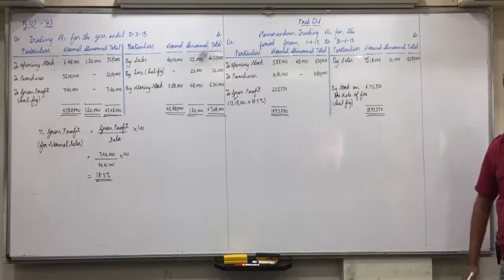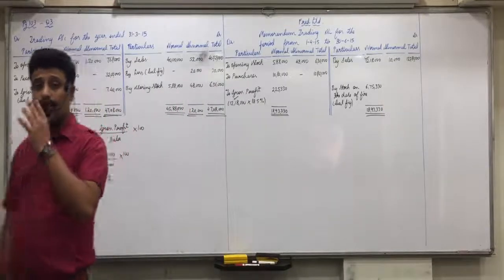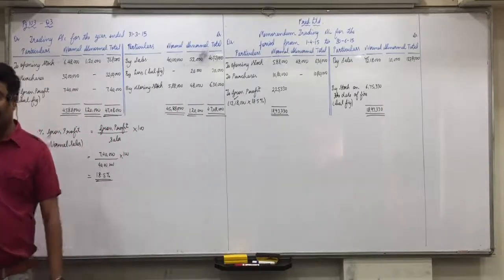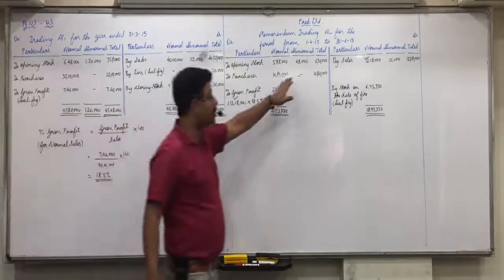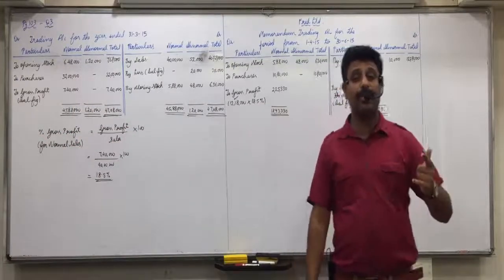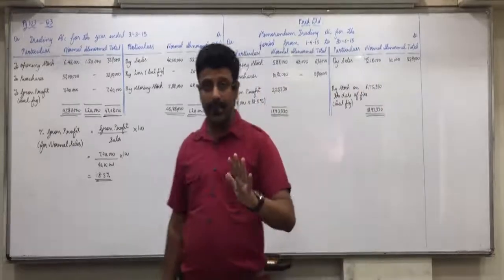All clear with it? Now regarding abnormal, understand it. Out of 48,000, 1/4 was sold. See the last paragraph? Out of this opening stock, 48,000, 1/4 was sold. How much is remaining unsold? 3/4, 36,000.